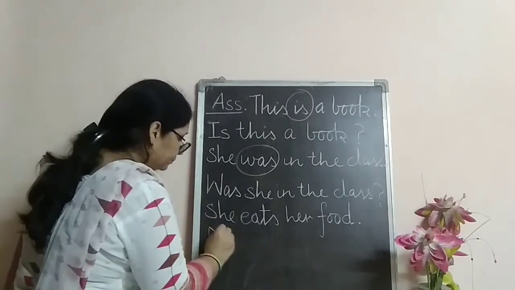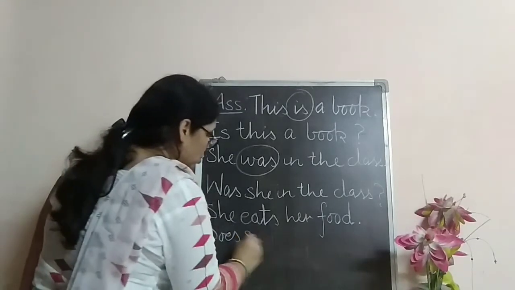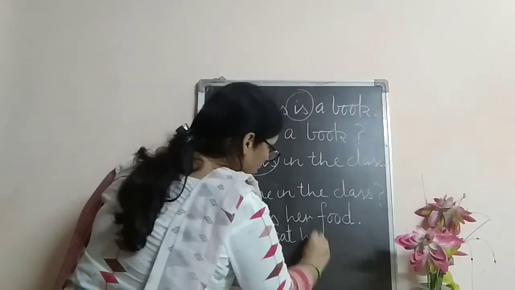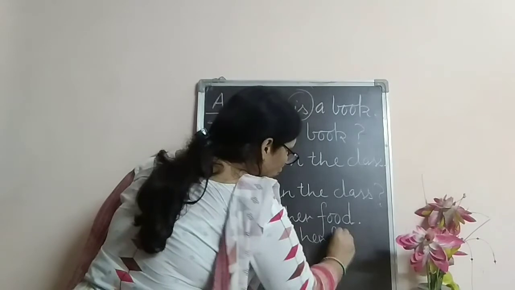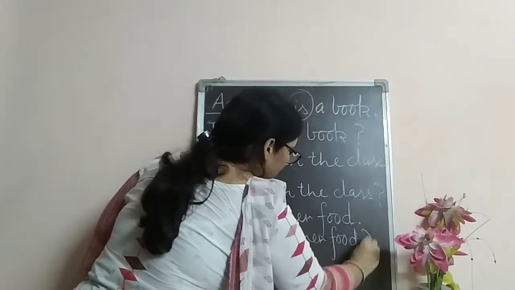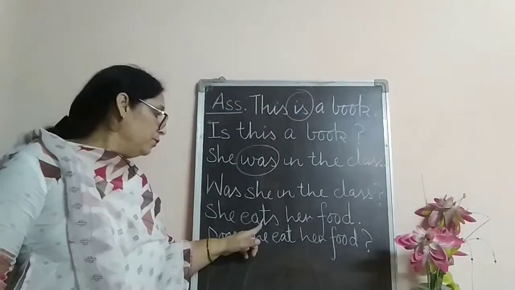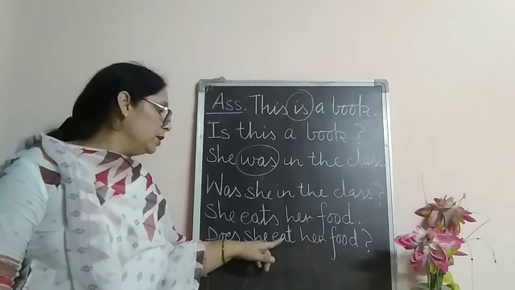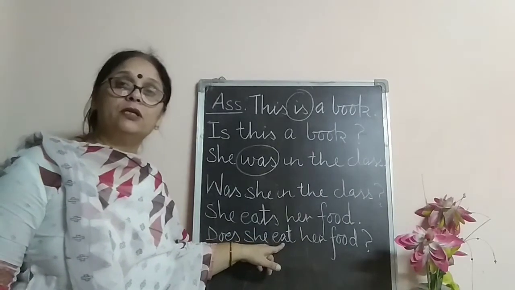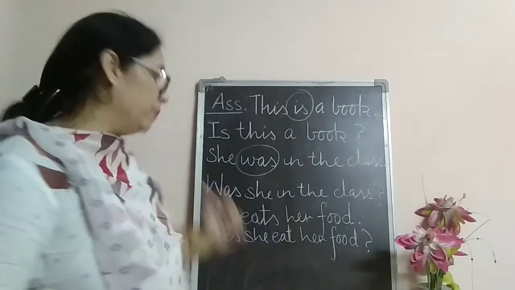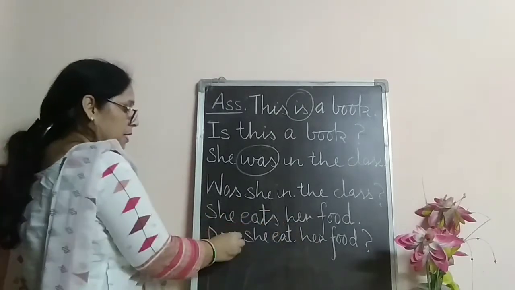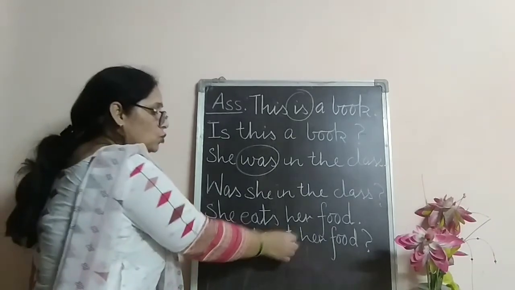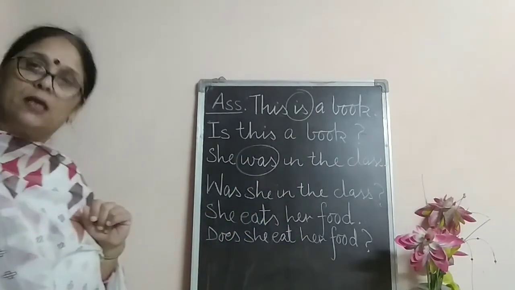Does she eat her food? Question mark. We were having eats over there in the assertive sentence. In the interrogative sentence, I have written eat. Why so? Because this s has come in does. So we need not write this s once again.